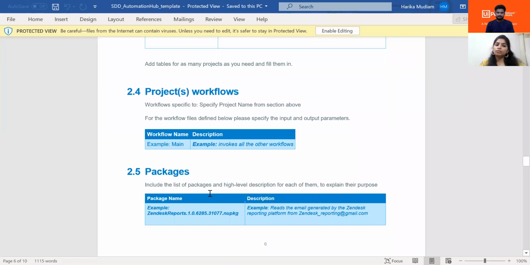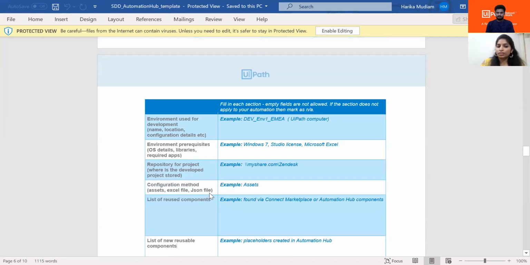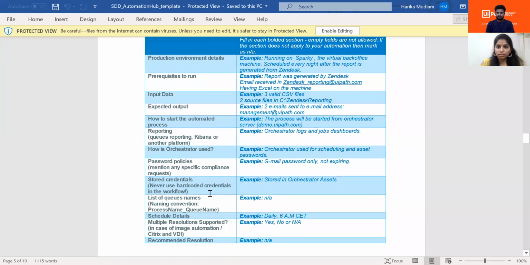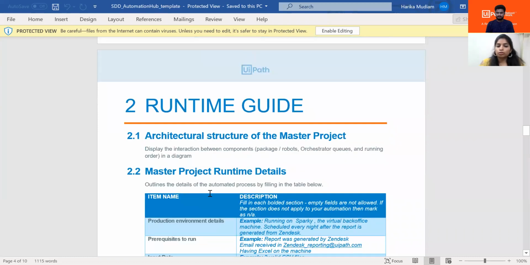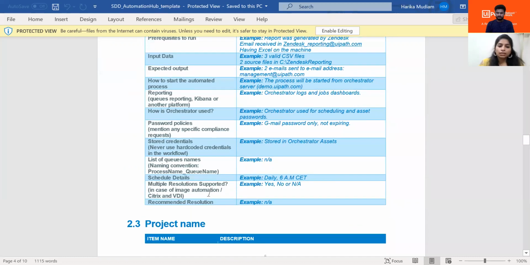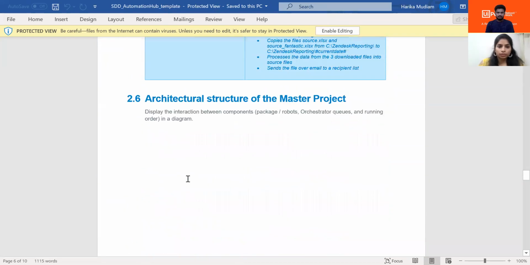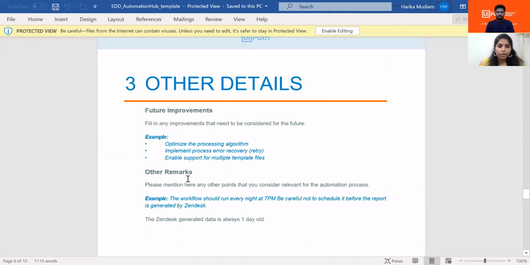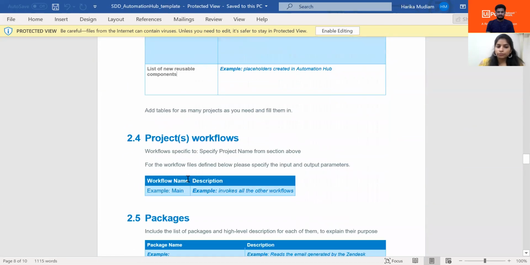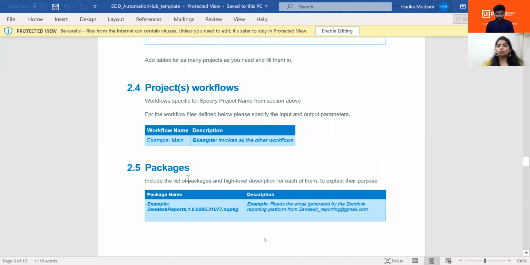And I think till here, whatever is available, we can provide upfront before the development happens. But what I'm going to talk about now, the project workflow and packages, these two details have to be filled only after the development is done, because we will not get this information before the development.